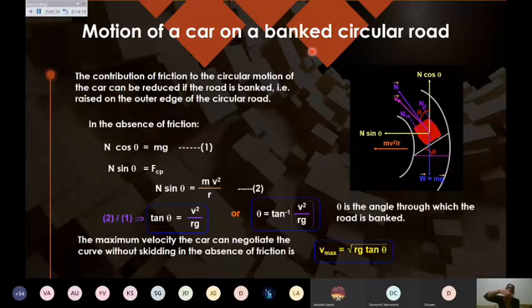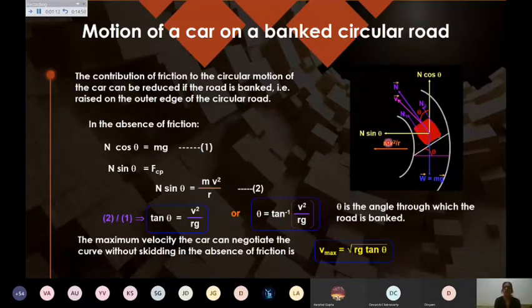So the same purpose is getting solved, whatever is done by the bending of a cyclist. Now the four-wheeler is not bending, so what is being done? We are doing the banking of the roads. We are raising the outer edge of the road by a small angle. That angle is very small, of course; maybe you may be able to find it out, but that is practically not possible. So now we are not talking about the level road; this is a level circular road, this is a banked circular road. It means raising the outer edge of the road. This is known as banking of roads.